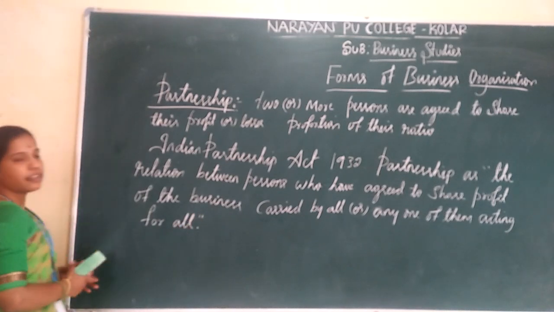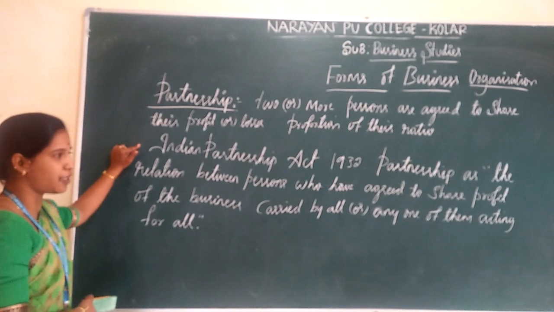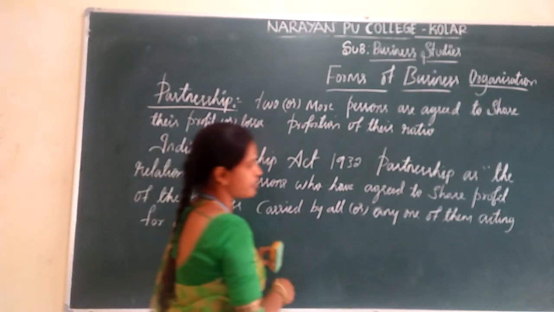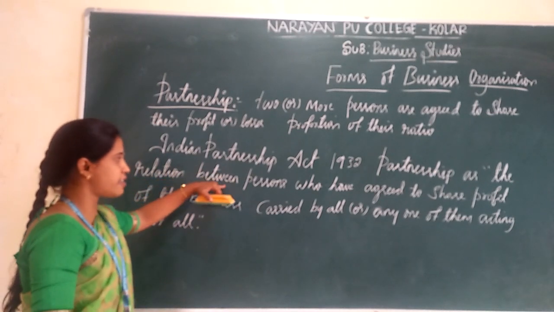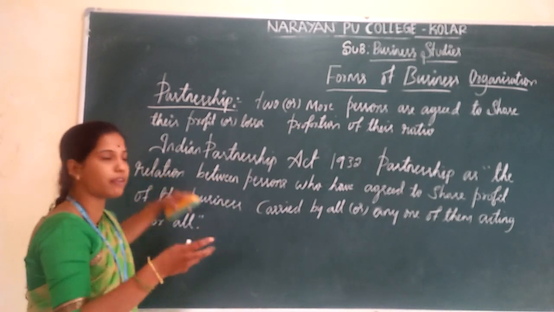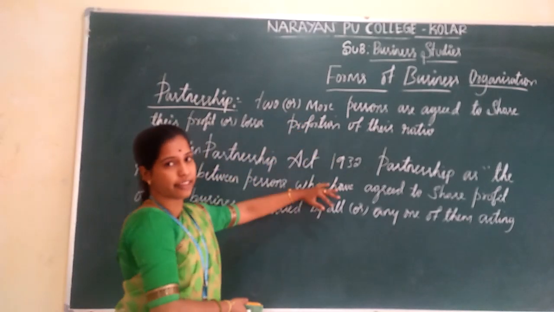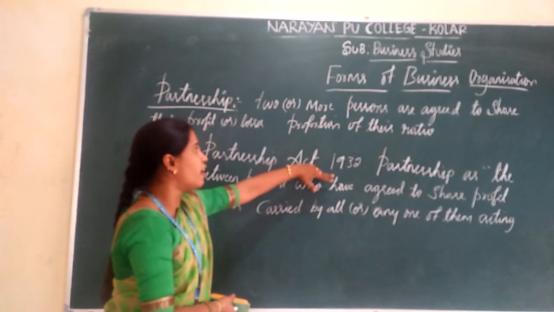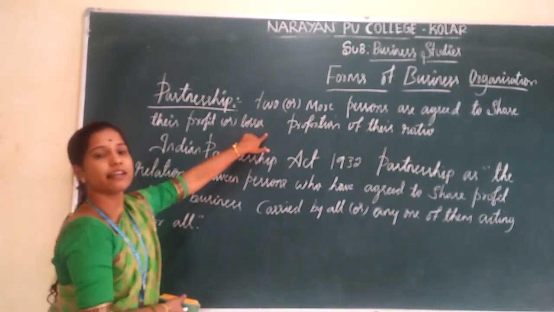So according to the Indian Partnership Act 1932, it means the relation between two or more persons who agree to share their profits and losses according to their proportion of ratio.